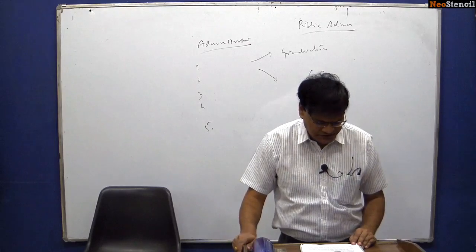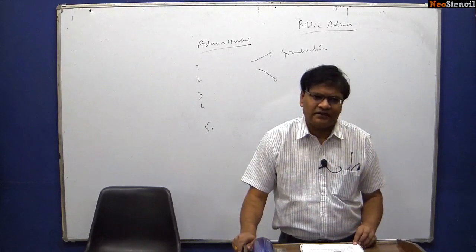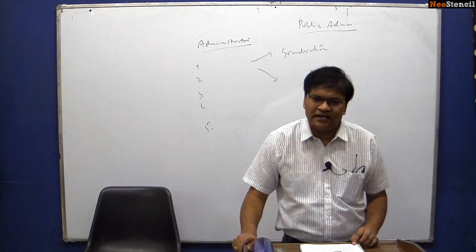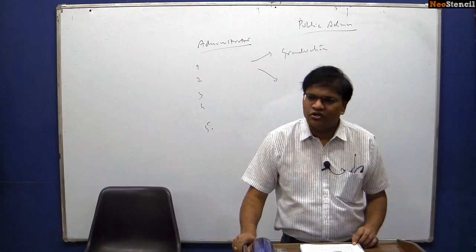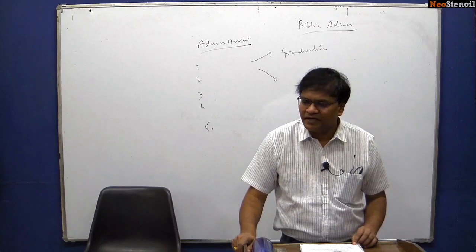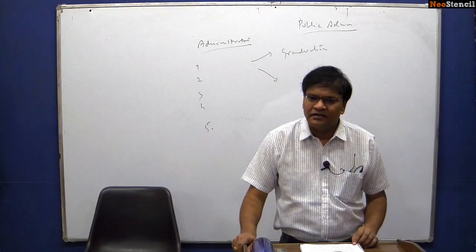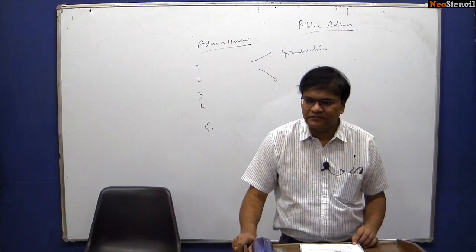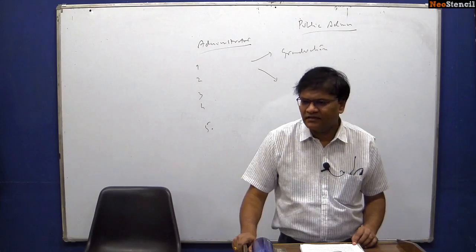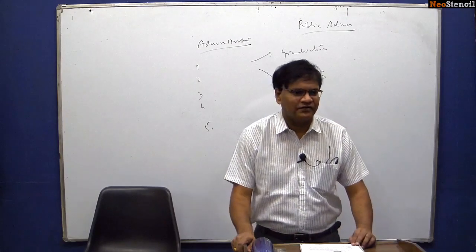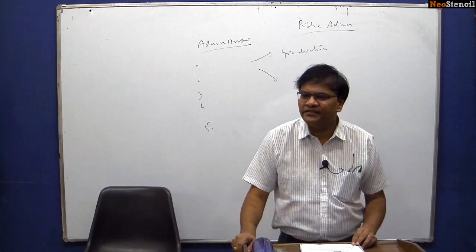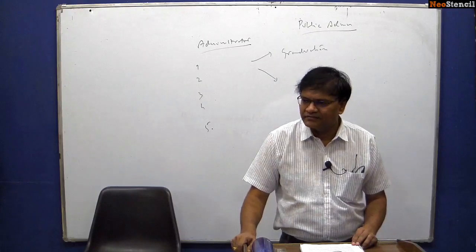And for your information, two or three of her ideas were asked as topics in your general essay paper two years back. Her statements were given as essay topics. Very, very important thing. They picked up the statement of Mary Parker Follett and it was simply given as a topic for essay.